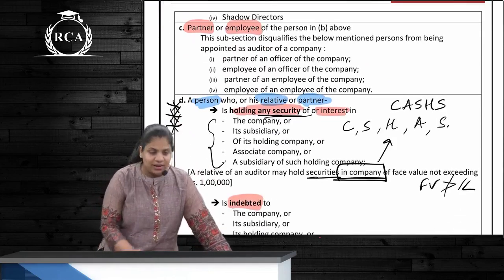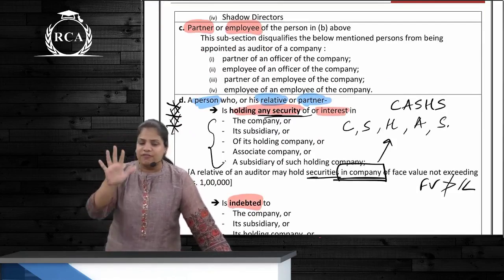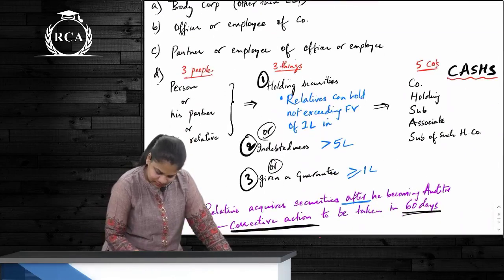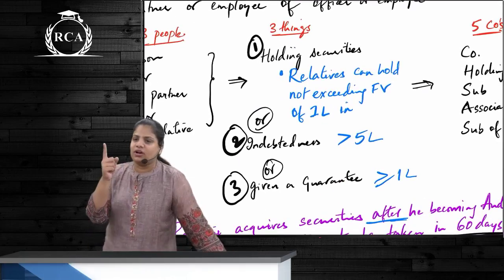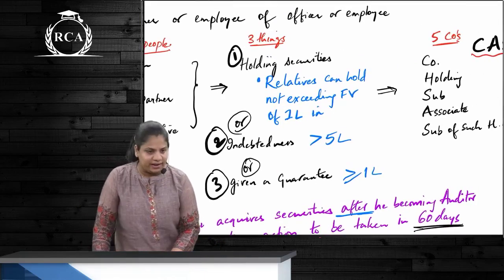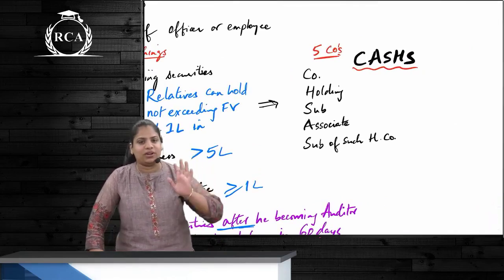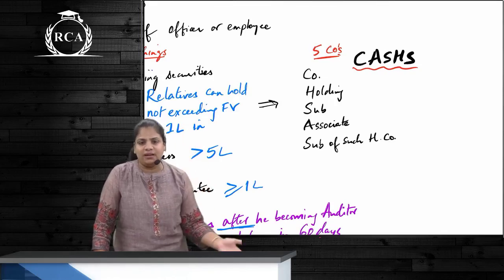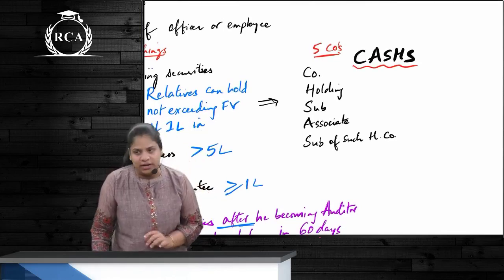Fine. Next one is 3 persons doing 3 things in how many companies? 5 companies, correct? Who are those 3 persons? Person, his partner or his relative are doing 3 things, means what? Either holding security or are indebted or given a guarantee in how many companies? 5 companies, that is CASHES. One last time, tell me what a CASHES is. Company, associate, subsidiary, holding and sister subsidiary. Sister subsidiary, what will you call? Subsidiary of its holding company, correct?